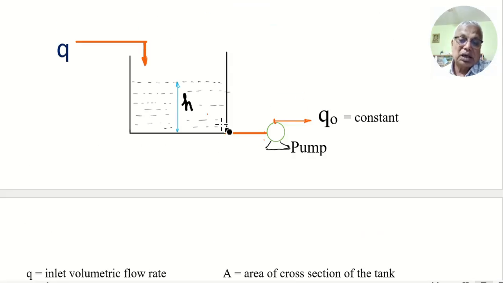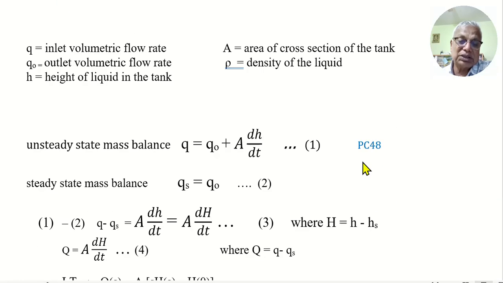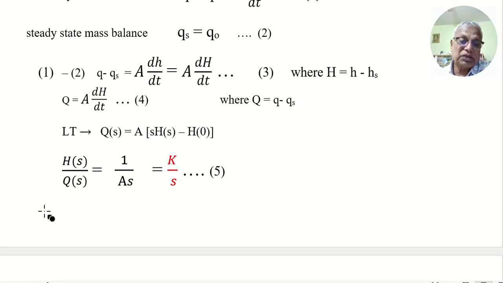Now this outlet pump maintains a constant flow rate, whatever be the head. This Q naught is constant. The resistance is overcome by the pump. So there is no resistance here, only capacitance. So the transfer function is 1 by AS. Now let us see how this responds to some disturbances.